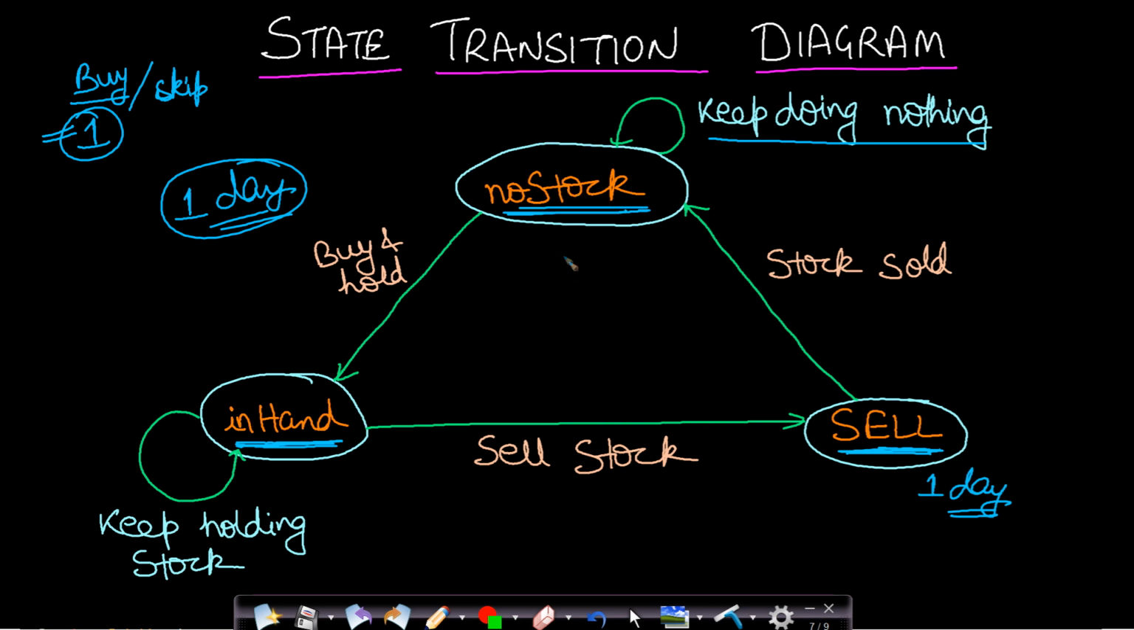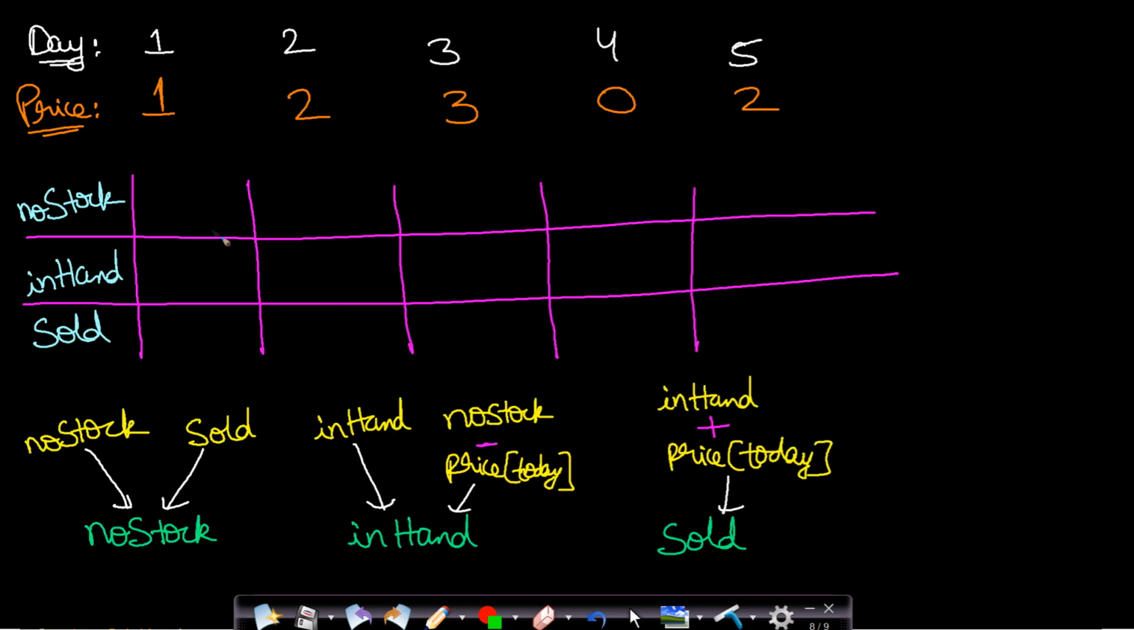But how do we use these observations in order to solve our problem? Well, let us see the solution now. I hope you understood the intuition behind using the state transition diagram for this problem. So I will be taking the same example as was given in the problem. The stock prices were given for 5 days. And in this case, since we are seeing 3 states, I will be taking 3 arrays.